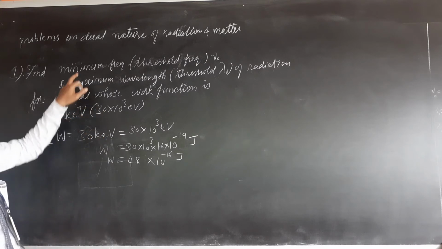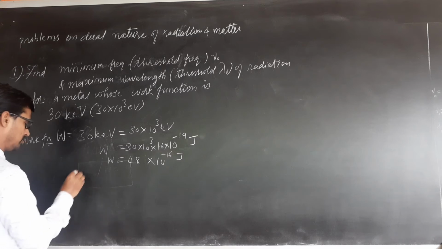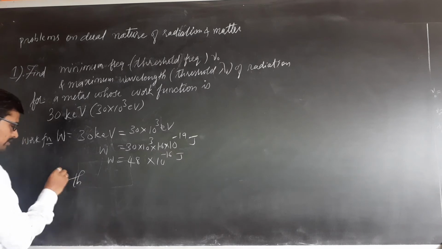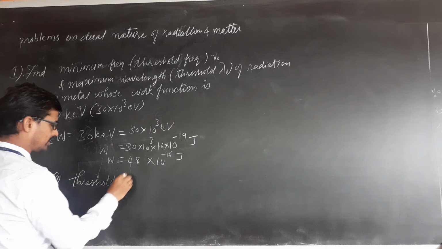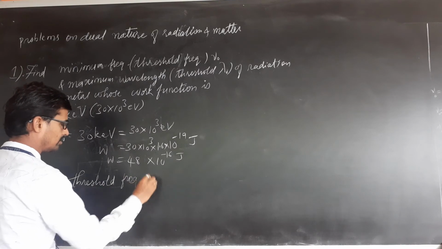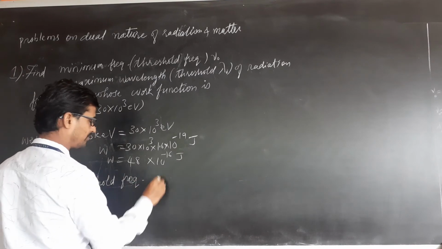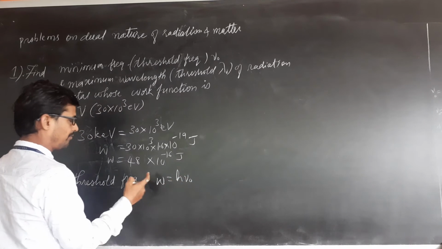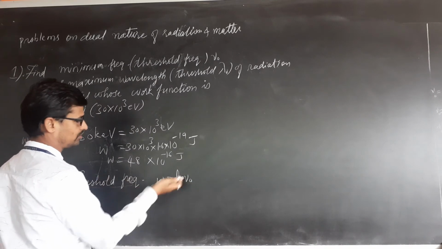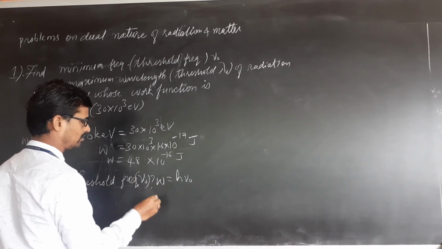What is first thing asked? Minimum frequency, threshold frequency is nu naught. What is work function formula? W is h nu naught, very standard. Work function is known, Planck's constant is known, threshold frequency is to be found. Nu naught, question mark.